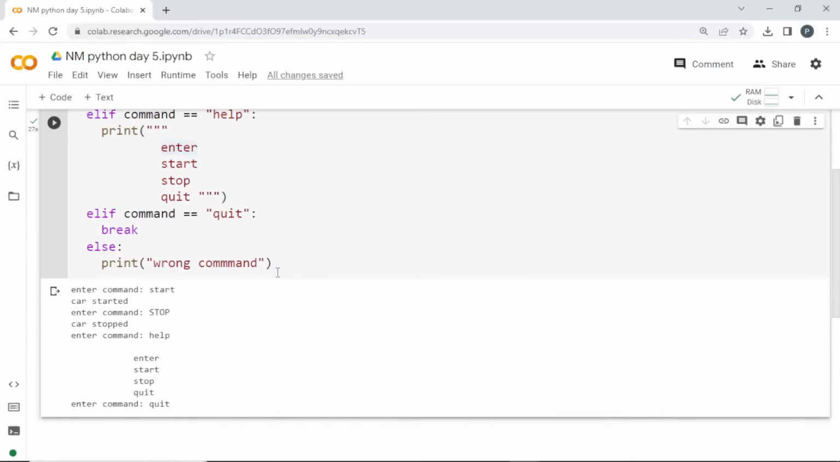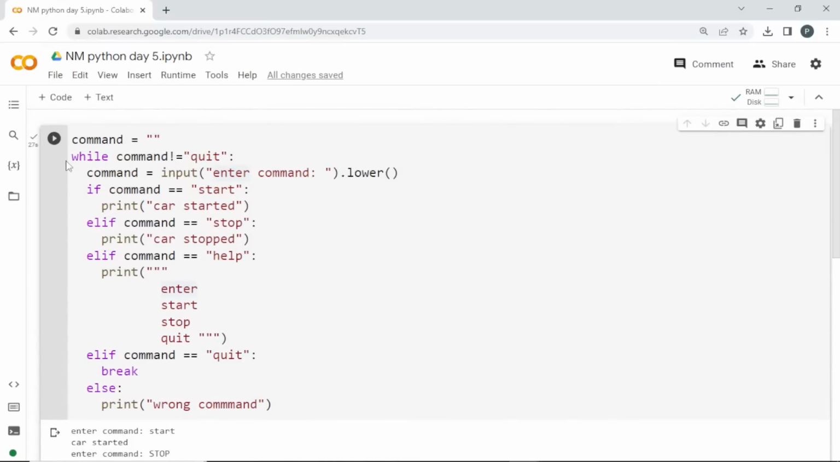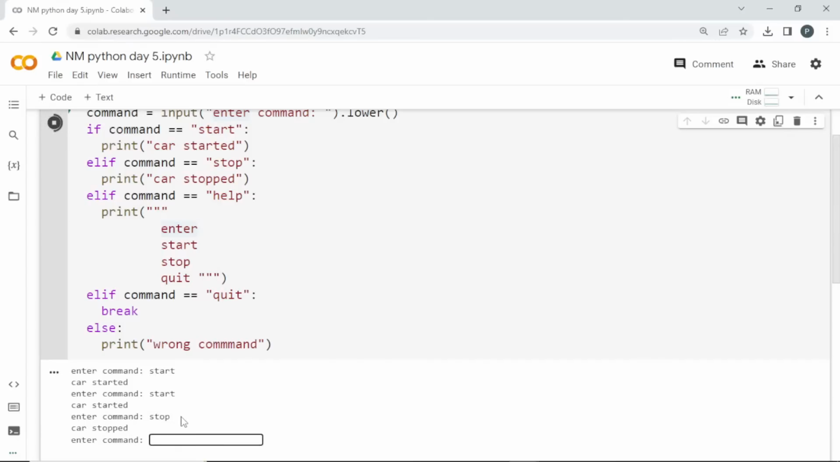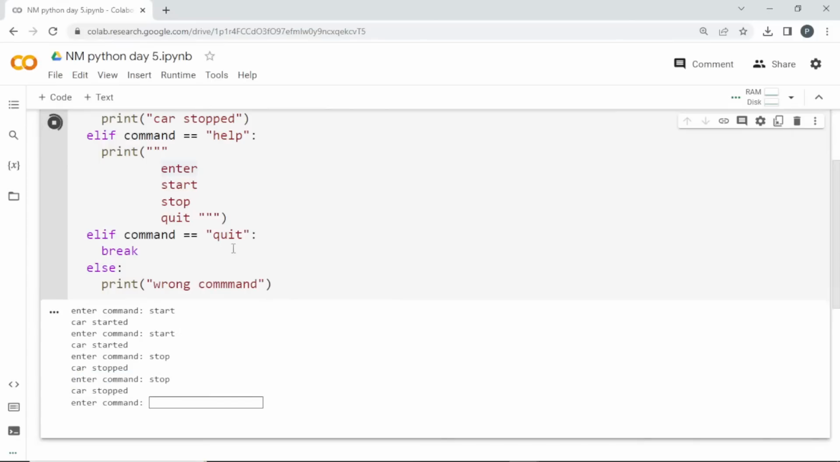So what next we are going to do is, see here, I'll run this again. If I enter start, it is telling car started. And if I enter start again, it is again telling car started. So this is not logically correct, because once you start the car, you cannot start it again. It is in a start condition. If I enter stop, it says car stopped. But if I enter stop again, it is telling me car stopped again, because we are using just the conditional statement. So this is not the right way for this game to run.